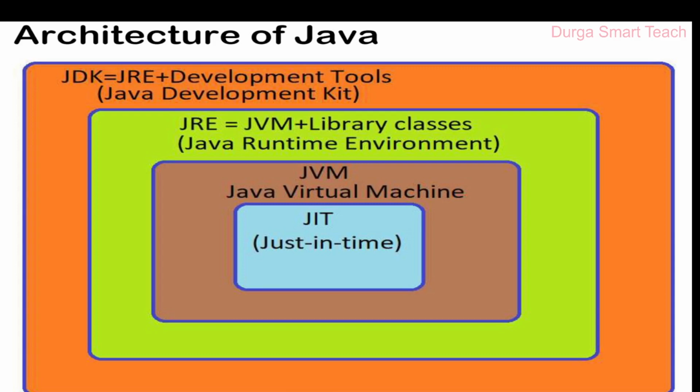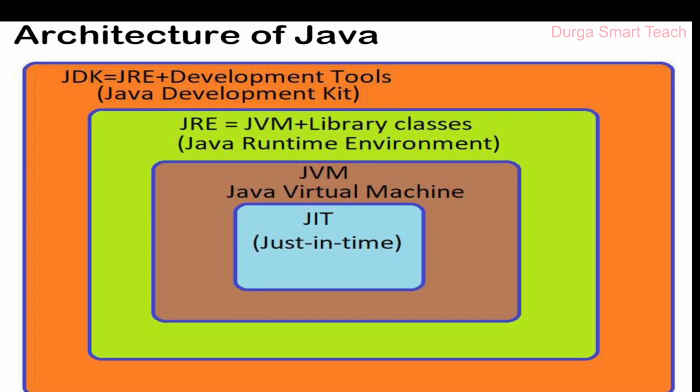So here the architecture is used to define the process of compilation and interpretation. So it integrates the process of interpretation and compilation. So the next question is, what is compilation and what is interpretation? Compilation is nothing but the translation from source code to byte code. That is known as compilation. Interpretation is nothing but converting byte code into machine code. So that is known as interpretation.